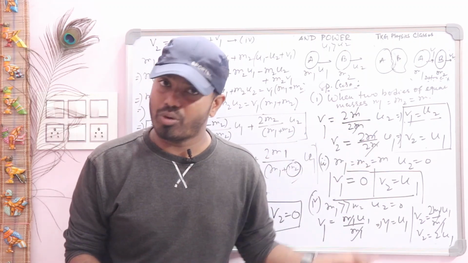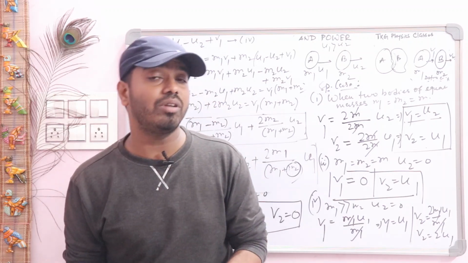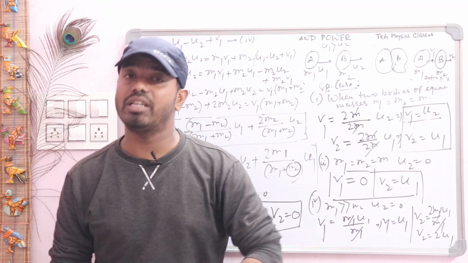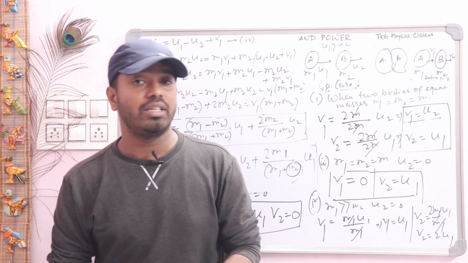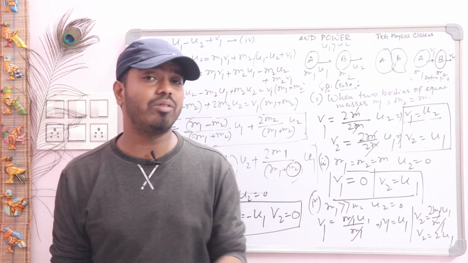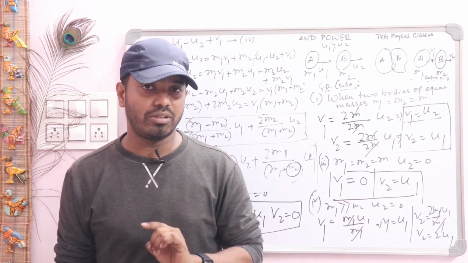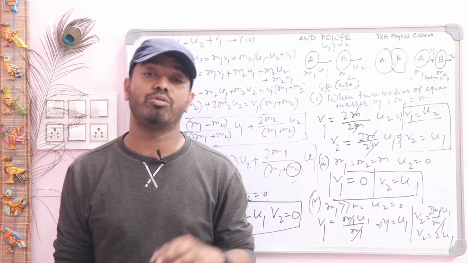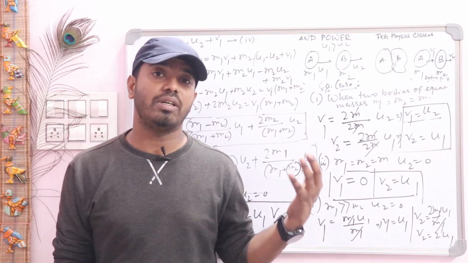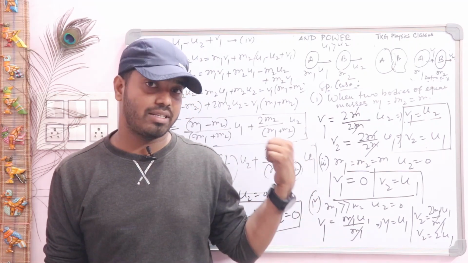Okay, so this is all about elastic collision. So what did we learn from this class? Basically we discussed the collision, the meaning of collision, and the types of collision. Then we learned that in every collision there is a conservation law: momentum is conserved in every type of collision. I will prove this part. Then we explained the elastic collision.